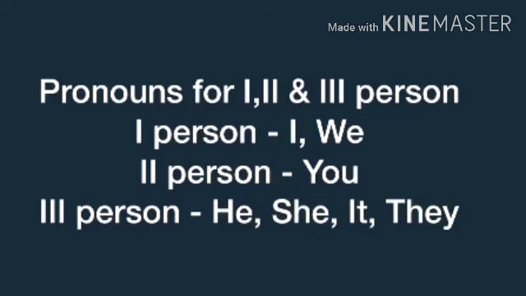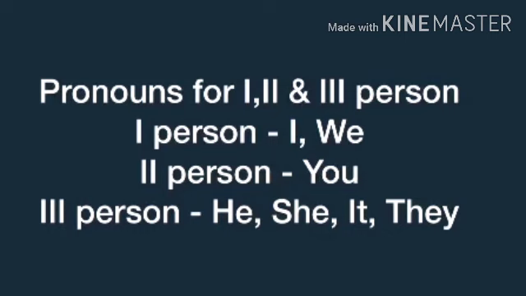Third person, for singular we have to use he, she, it according to the gender. And they should be used for third person plural. So for first person singular, I should be used.